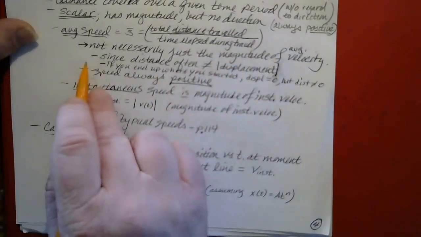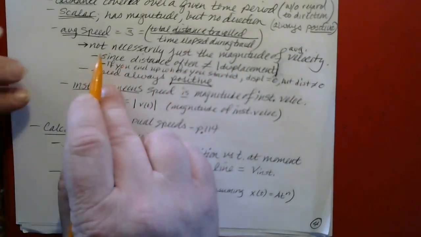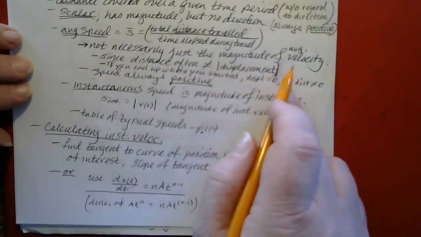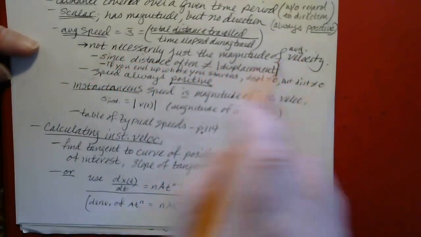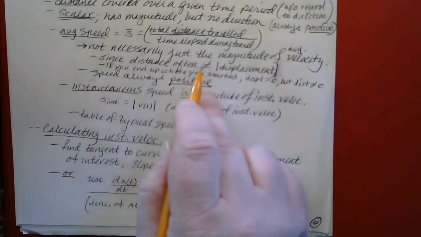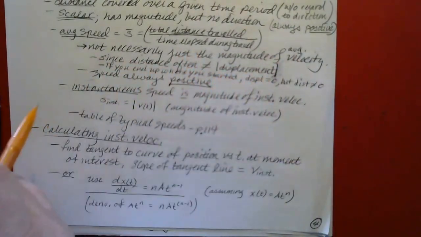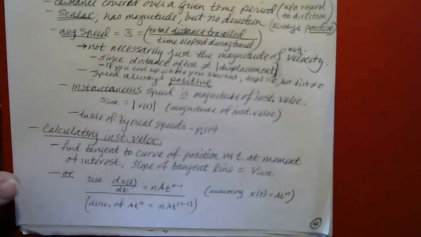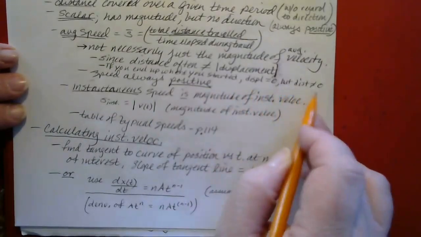It's important to remember, though, that unlike a lot of other scalar quantities versus vector quantities, speed is not necessarily just the magnitude of the velocity. And that's because distance is often not the magnitude of displacement, because displacement is the net distance traveled. Again, if you end up back where you started out, displacement will be 0, but the distance will not be 0.